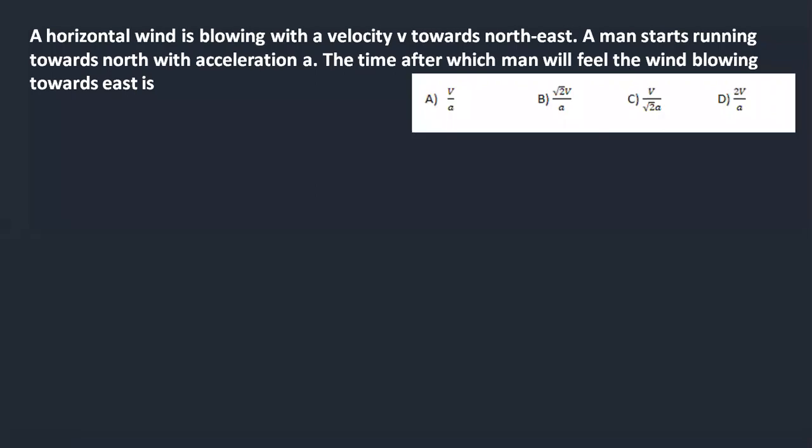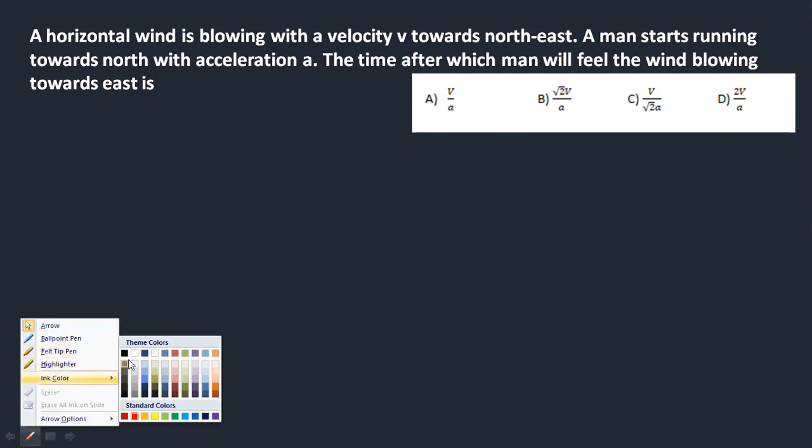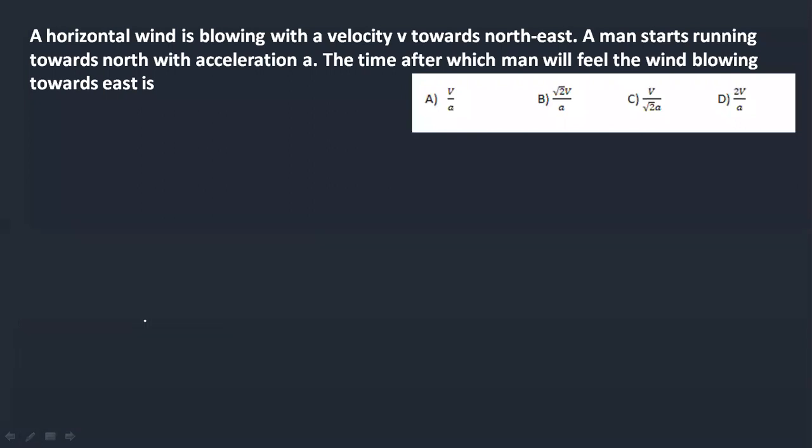Hi students. So the question under doubt is this. A student asked this question as a doubt. A horizontal wind is blowing with the velocity v towards northeast. A man is running towards north with acceleration a. What is the time after which the man feels the wind blowing towards east?